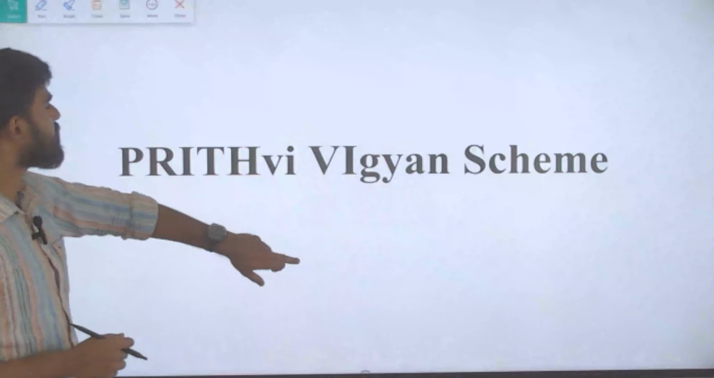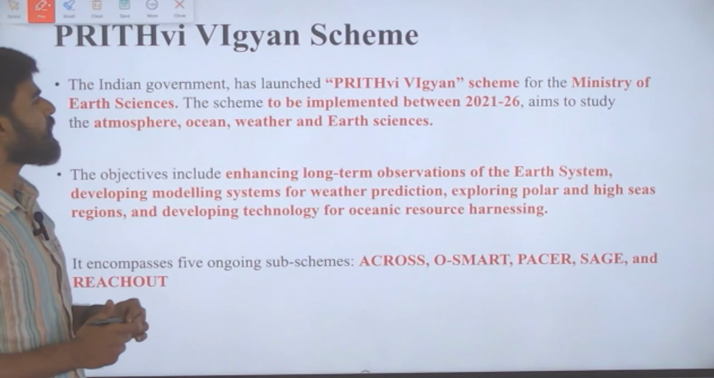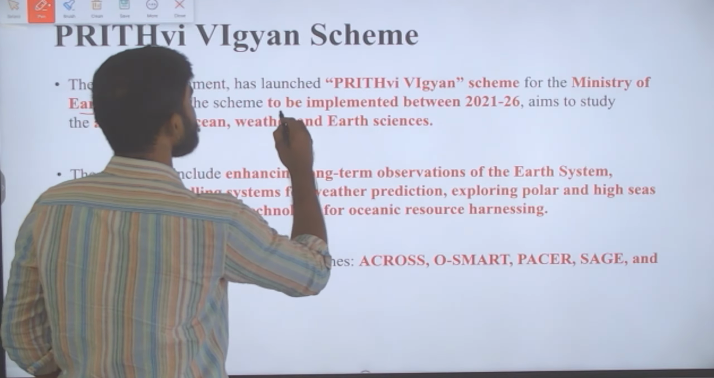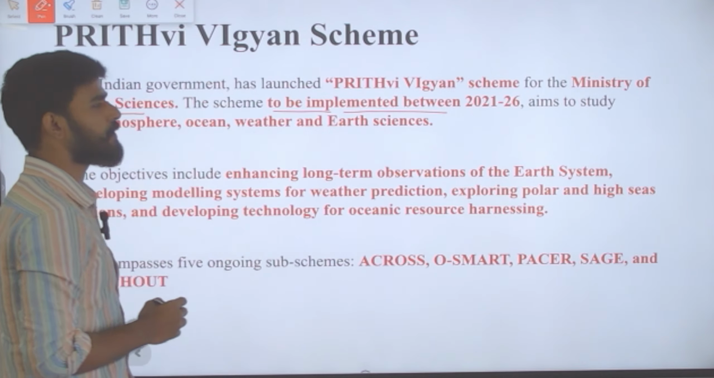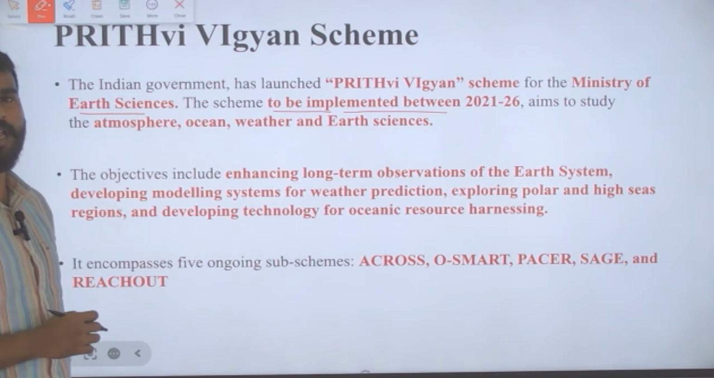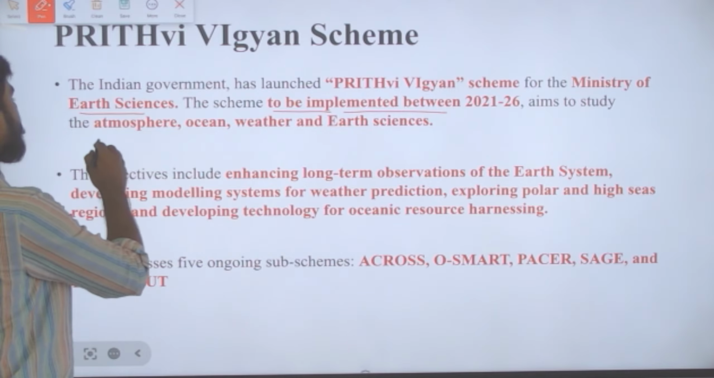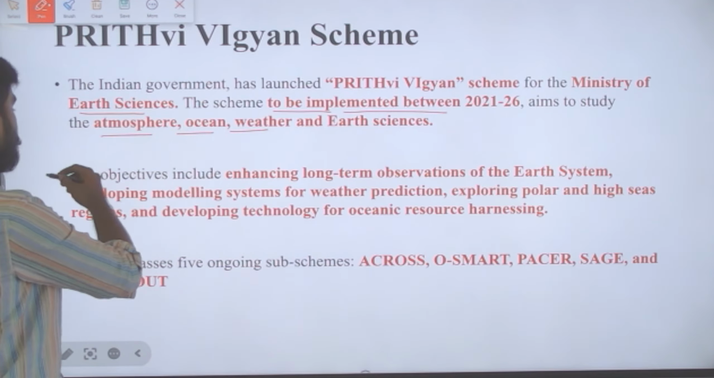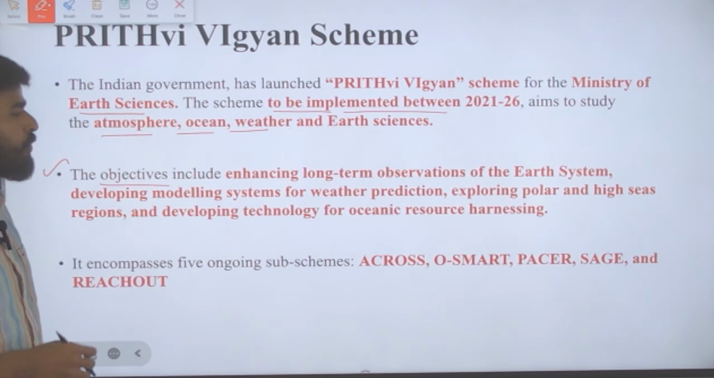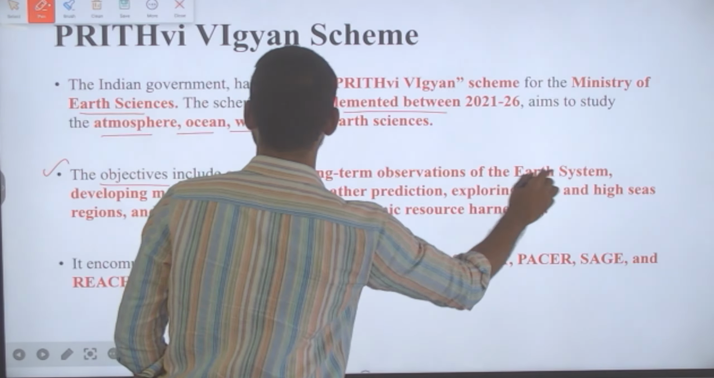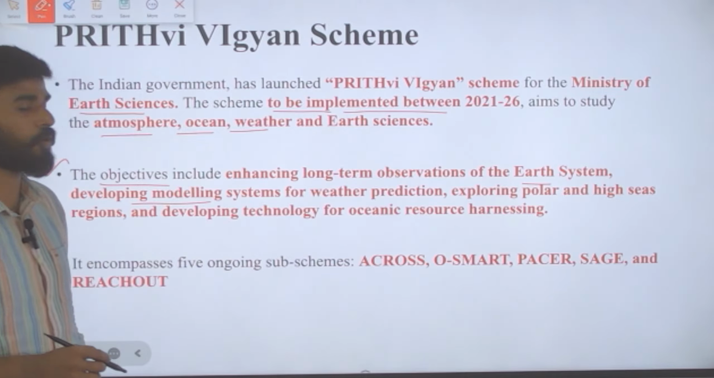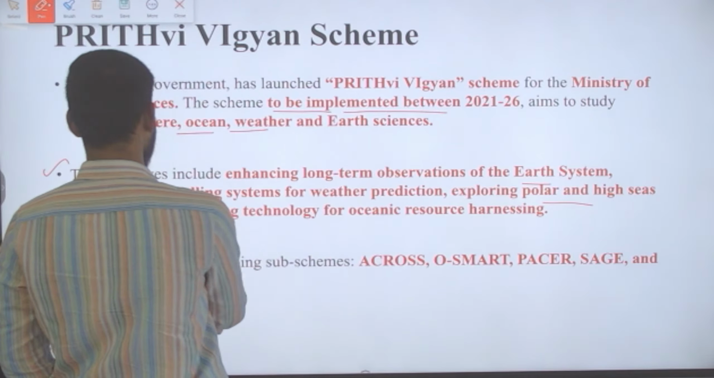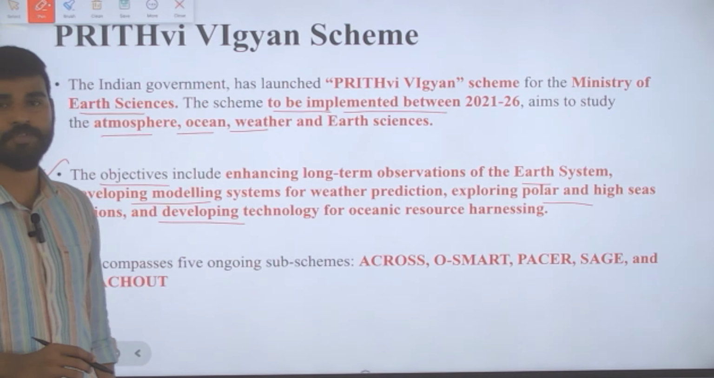So Prithvi Vigyan scheme. The Indian government has launched this Prithvi Vigyan scheme for the Ministry of Earth Sciences, and this scheme, which is to be implemented between 2021 and 2026, has its aim to study the atmosphere, ocean, weather and earth sciences. The objectives of this scheme include enhancing long-term observations of the earth system, developing modeling systems for weather prediction, exploring polar and high seas regions, and developing technology for oceanic resource harnessing.